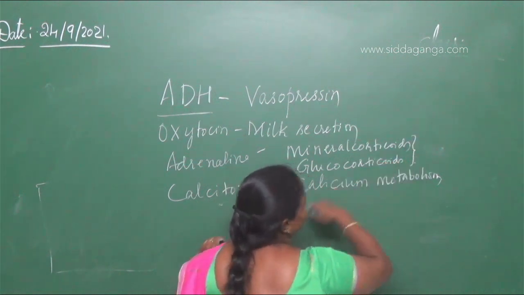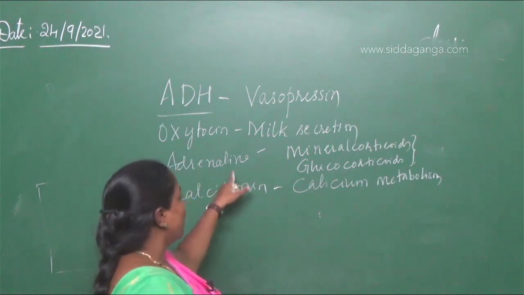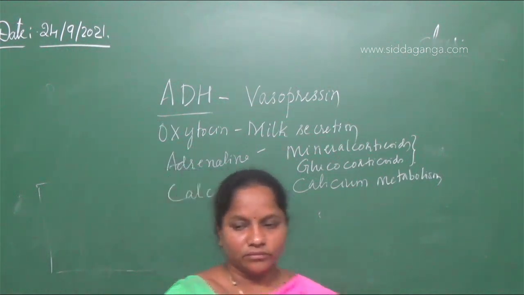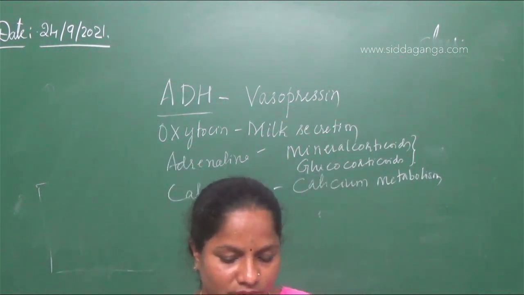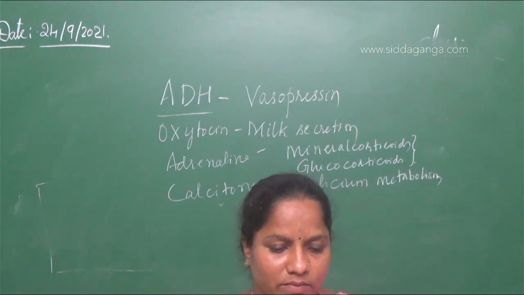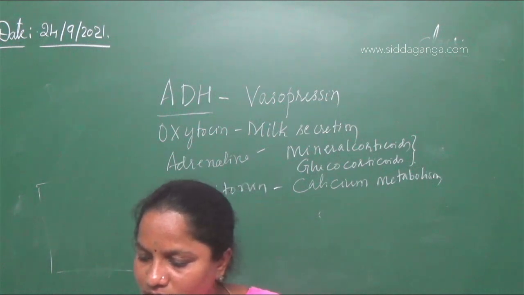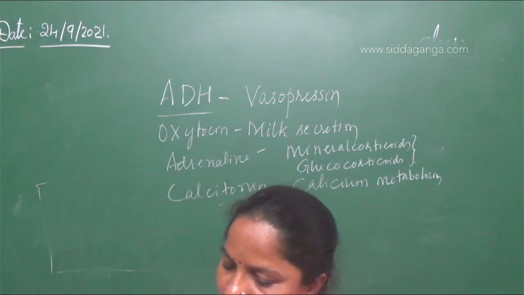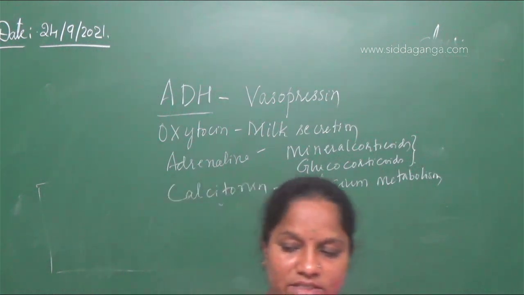Some sex hormones, which are steroid hormones, are also released from the adrenal gland. So the answer will be vasopressin. Another name for vasopressin is pitressin.